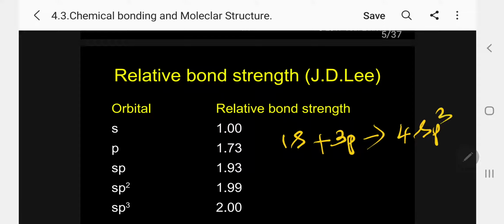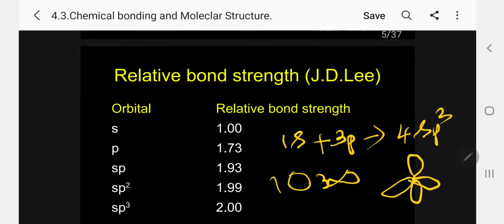The same way, you go for 1s plus 3p to produce 4 sp3 hybrid orbitals. The actual shape is, this is s, this is p, 1s, 3p. The shape is now the tetrahedron. So sp3, sp3, sp3. This is again carbon.